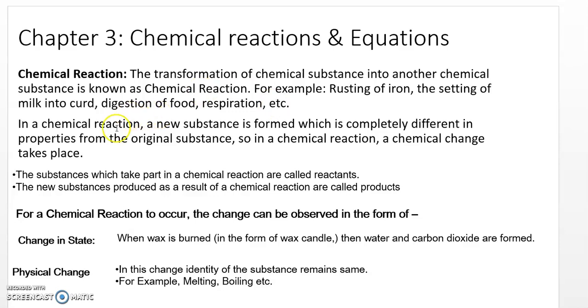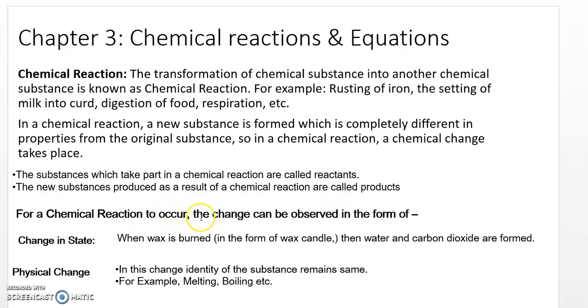So that means in a chemical reaction, a new substance is formed which is completely different in properties from the original substance. So in a chemical reaction, what takes place? A chemical change takes place. Now, the substances which take part in a chemical reaction are called the reactants, and the new substances which are produced as a result of a chemical reaction are called products.